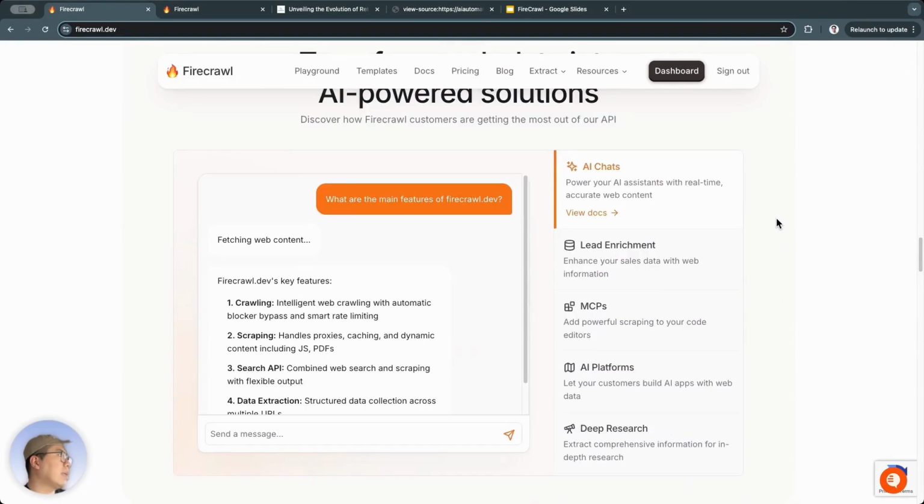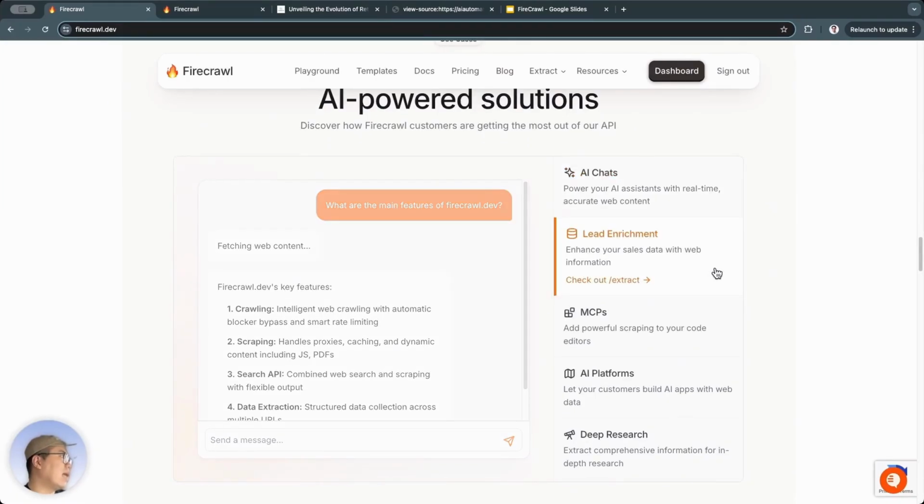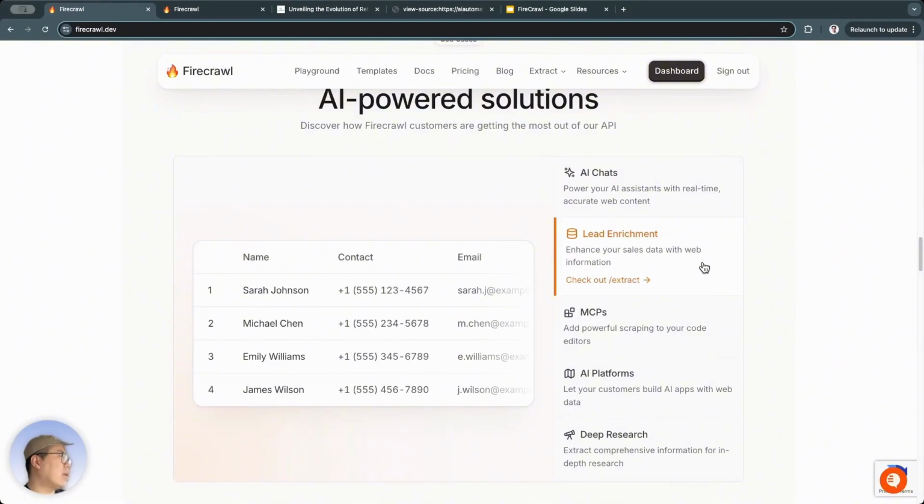Use case. The most common use case is collecting data, right? To build a knowledge base. From there, we can develop our own AI solutions. For example, the most common one is creating an AI chatbot, and it will use its knowledge sources to answer questions. Then there's lead enrichment, which means enriching information about leads, potential customers.